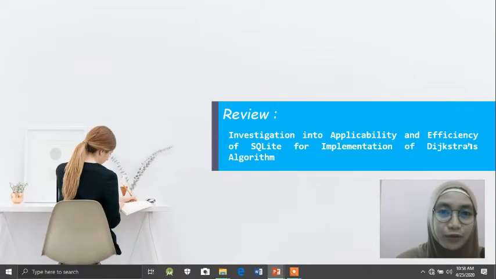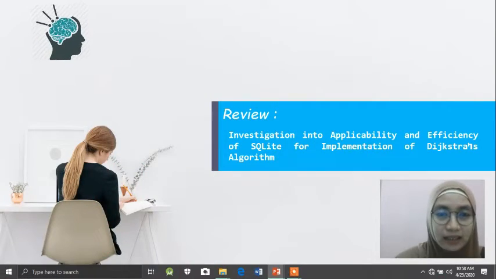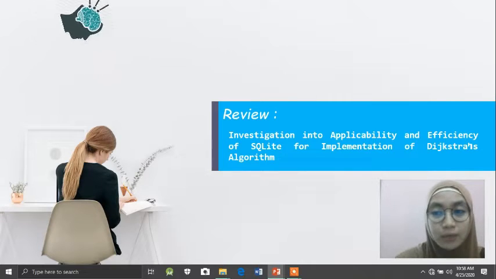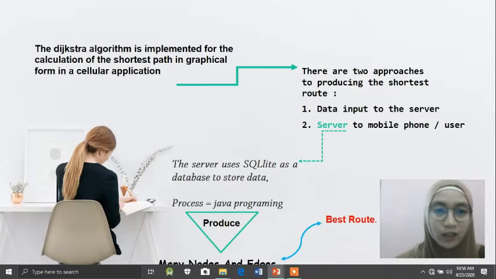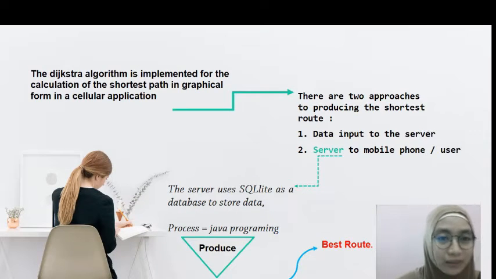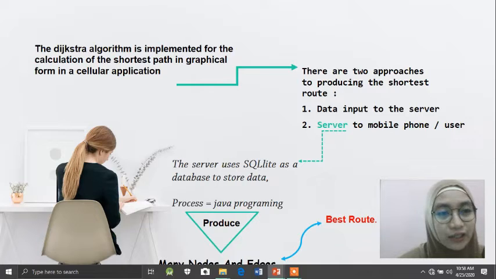Okay, I want to review the first paper. In the first paper, the researchers want to know the applicability and efficiency of SQLite for the implementation of the Dijkstra algorithm. Okay, next. In here, we know that the Dijkstra algorithm is employed for the calculation of the shortest path in graphical form in a cellular application.